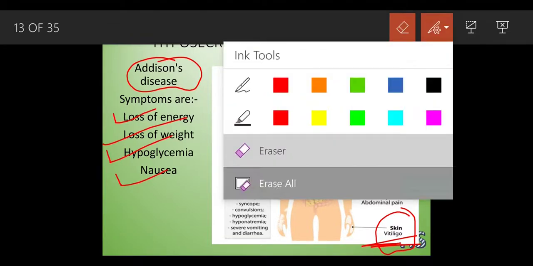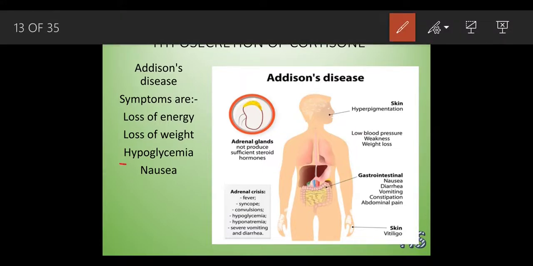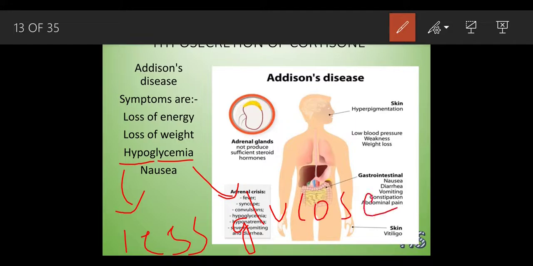Let's understand this part, that is hypoglycemia. The word hypo means less, okay, I made you learn this part. And the word glycemia means glucose.